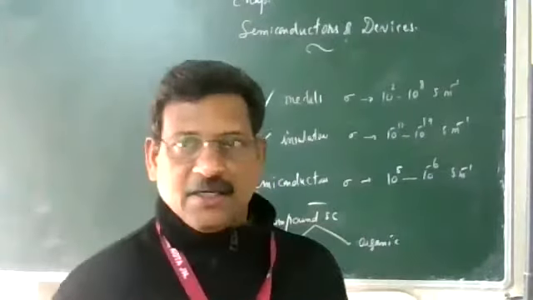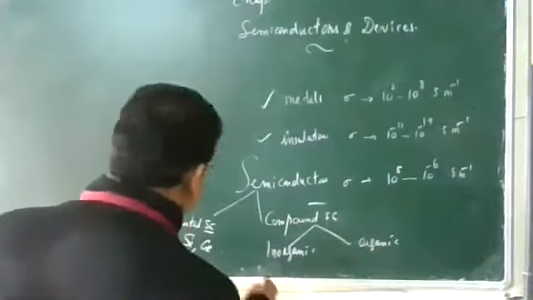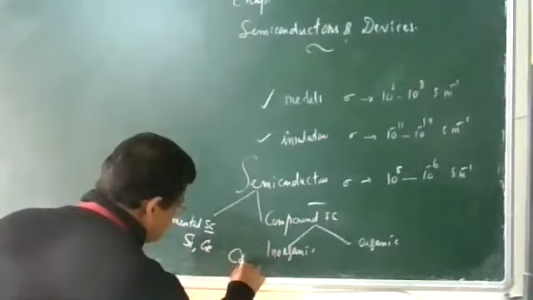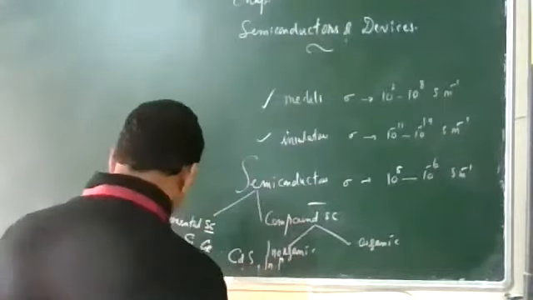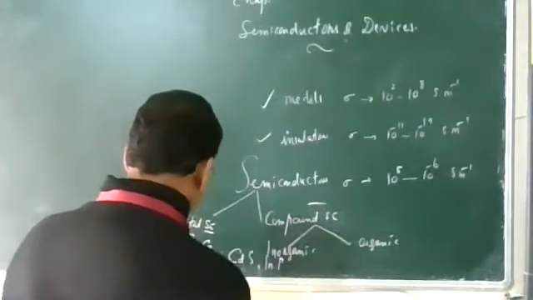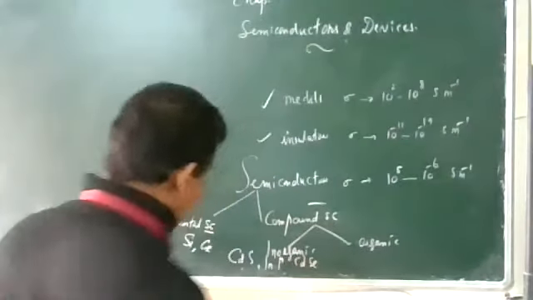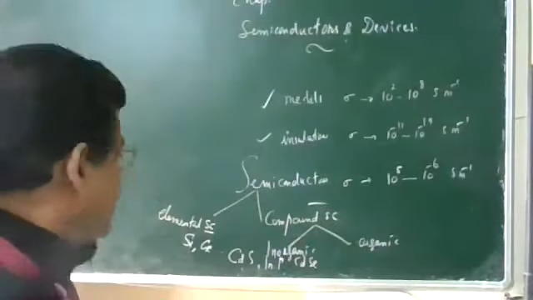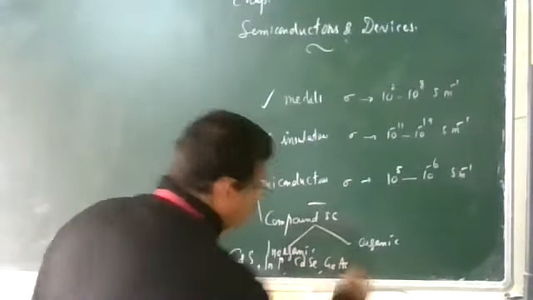Some inorganic semiconductors are very important. Some examples I am giving: CdS, or InP, indium phosphide, and CdSe, cadmium selenide, and GaAs, gallium arsenide.